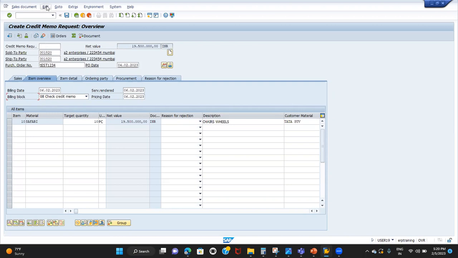So now I'll not remove that. I'll show you what will happen if you don't remove it. Then we'll remove it, and then we'll try to process the credit memo. So everything is fine for me.